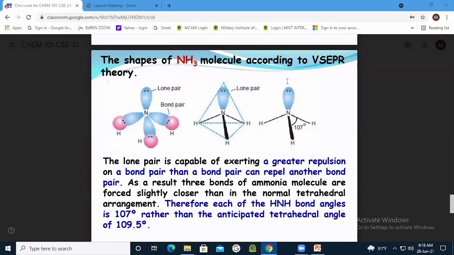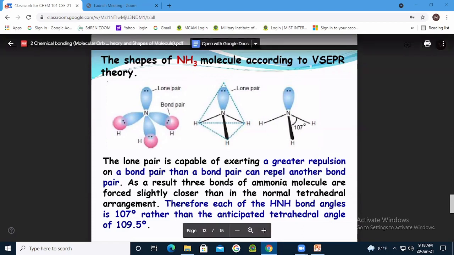Basically, this could be tetrahedral in the regular shape, right? Why is it tetrahedral? Can someone say? There is a lone pair and bond pairs. So because of sp3 hybridization. This is actually the main reason.